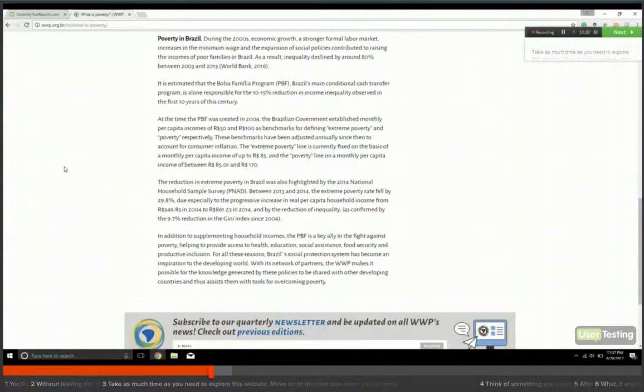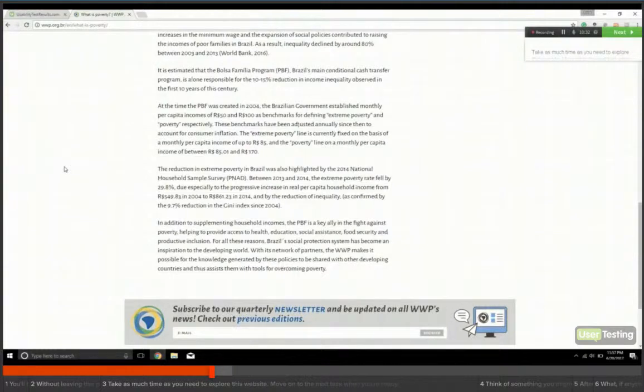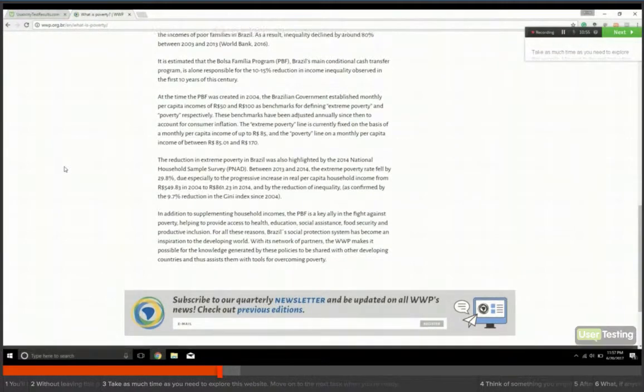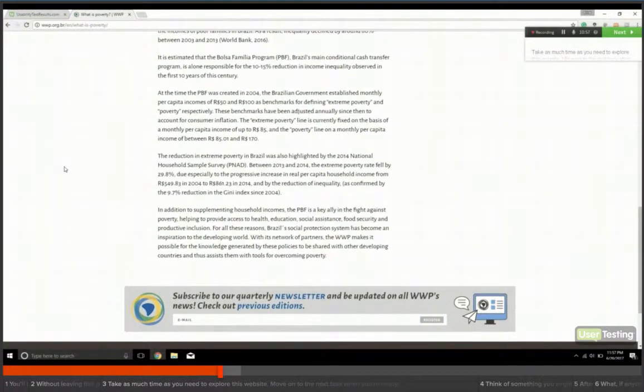And then 50 and 100 as benchmarks for defining extreme poverty and poverty, respectively. So if per capita you're making 50 or 100, you're still below poverty. It's just 50 is extreme poverty. Okay. Been adjusted annually since then to account for consumer inflation. Very good. Extreme poverty line is currently fixed on the basis of a monthly per capita income of up to R$85, and the poverty line on a monthly per capita income between R$85.01 and R$170.